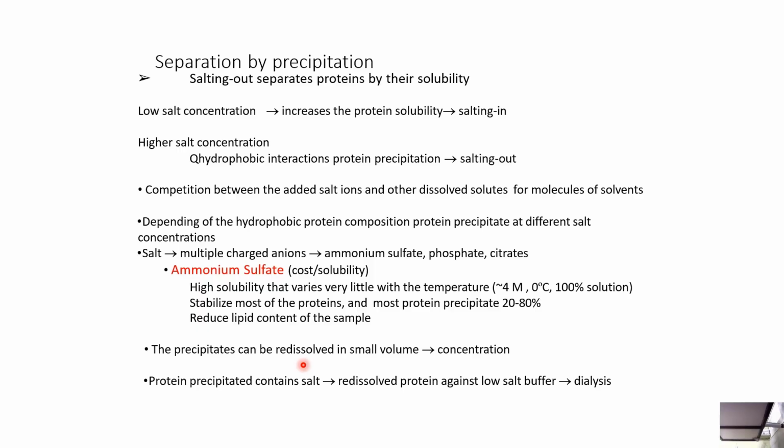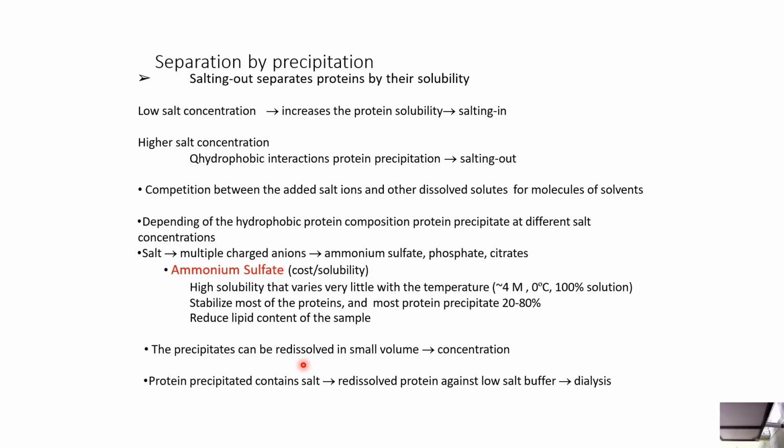Now, separation by precipitation. Salting out separates proteins by their solubility. Low salt concentration increases the protein solubility. Salting in. At a higher concentration, hydrophobic interactions cause protein precipitation, salting out. It is a competition between the added salt ions and other dissolved solutes for molecules of solvent. Depending on the hydrophobic protein composition, proteins precipitate at different salt concentrations. Like salt, multiply charged anions such as ammonium sulfate, phosphate, citrates, etc.